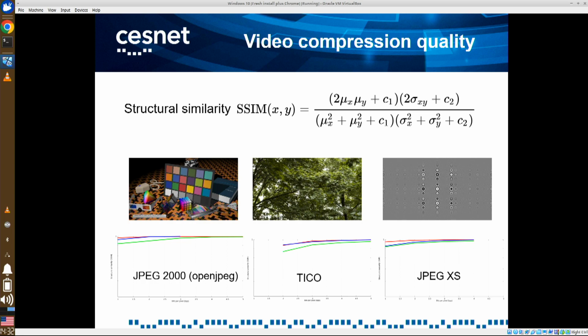But JPEG XS provides comparable video quality to JPEG 2000, starting from about 1 bit per pixel, and at much lower latency.